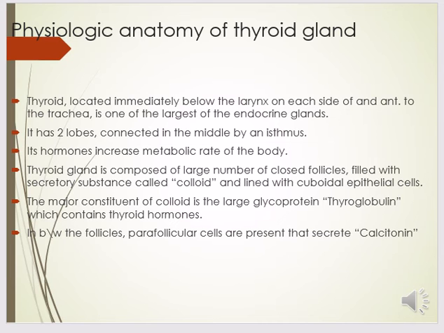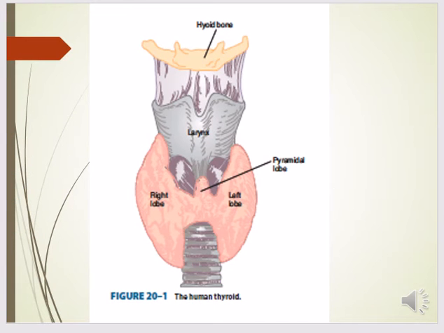Thyroid gland is composed of a large number of closed follicles filled with the secretory substance called the colloid. In between these follicles there are also parafollicular cells that secrete calcitonin. Thyroid receives a very rich blood supply. As you can see in the figure, thyroid gland is composed of a large number of closed follicles.